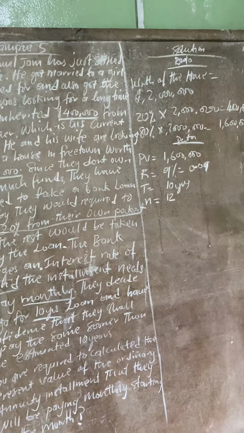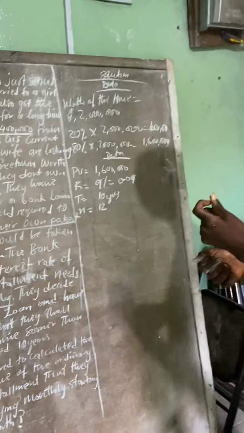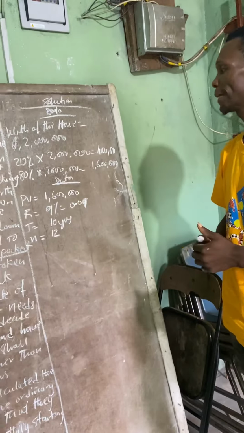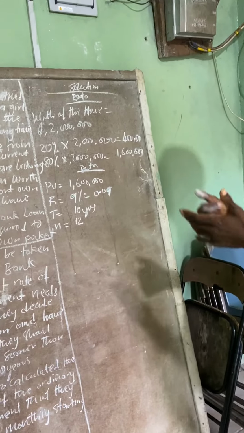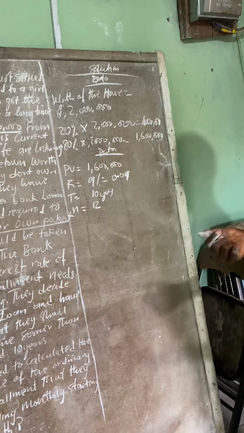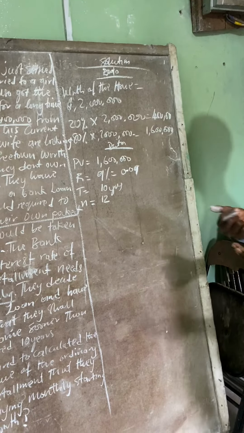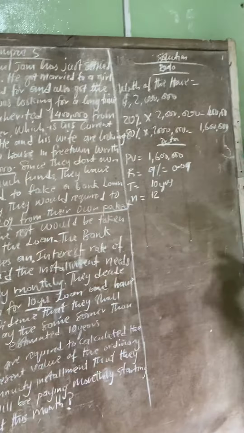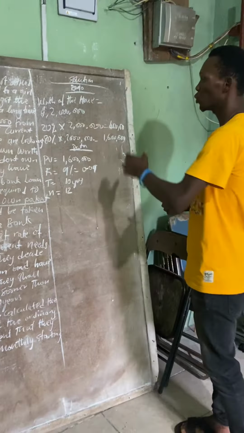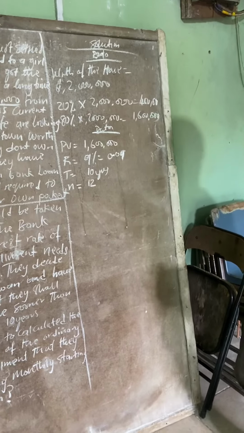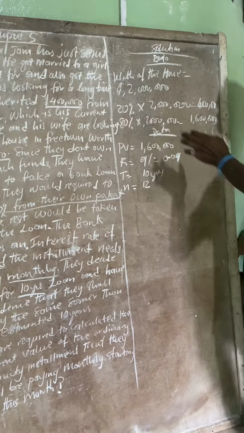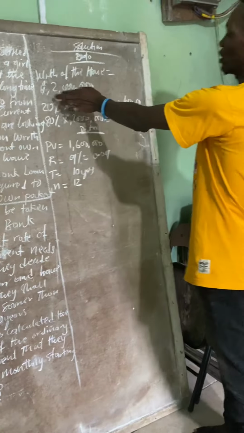But out of this $2 million, they are not going to take a $2 million loan, according to the question. By right, they can take a $2 million loan, but they decide not to. They decide to pay 20% from their pocket, and the rest will be taken care of by the loan. So they will pay 20% of the money that they need to buy this house.